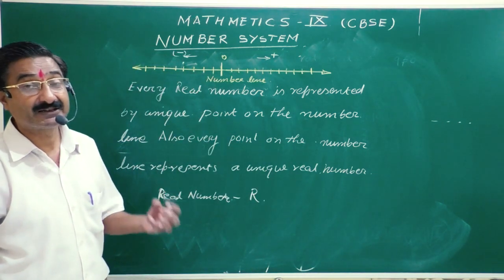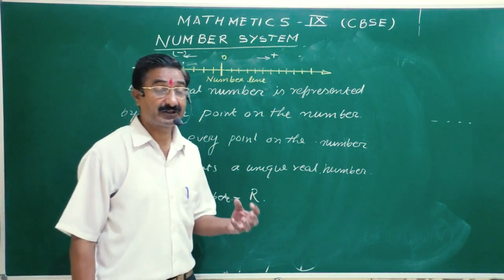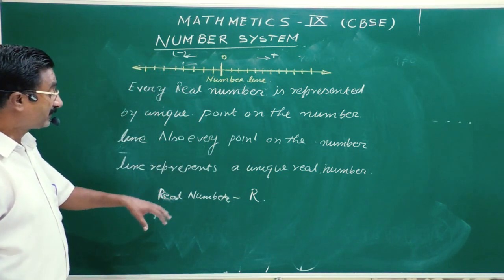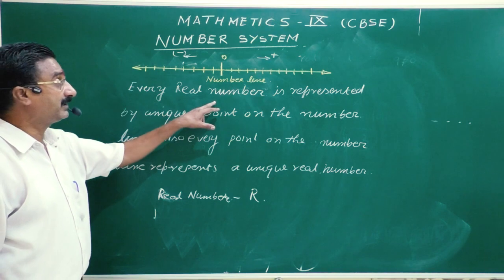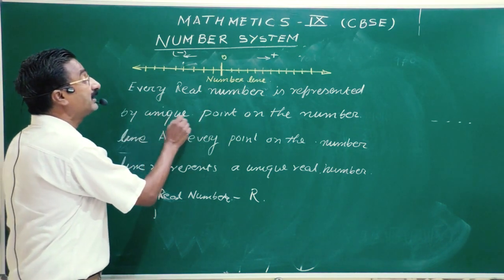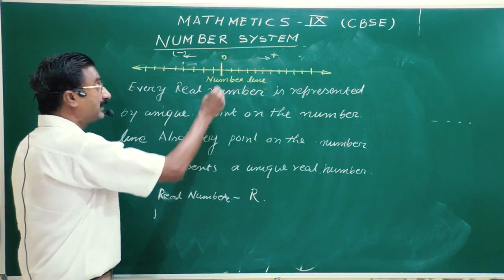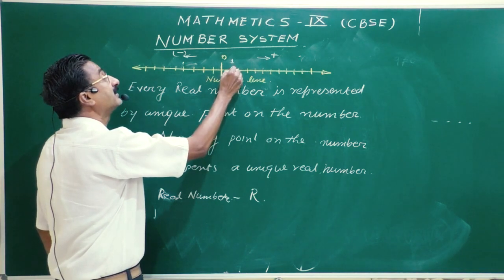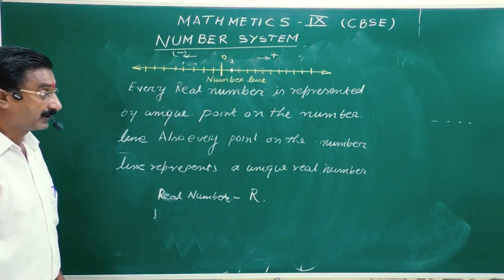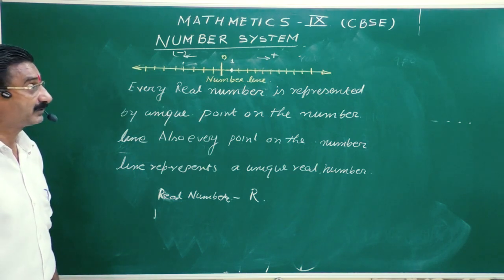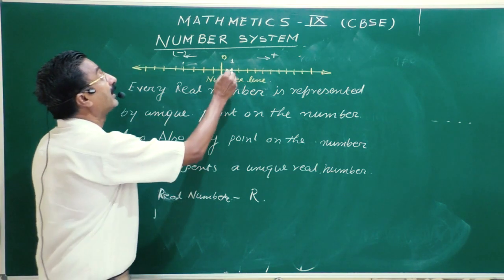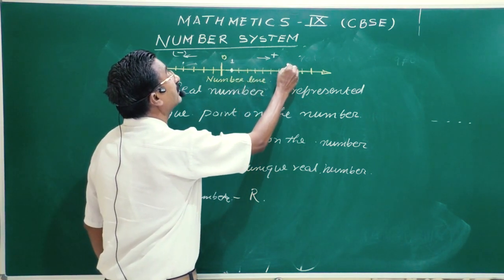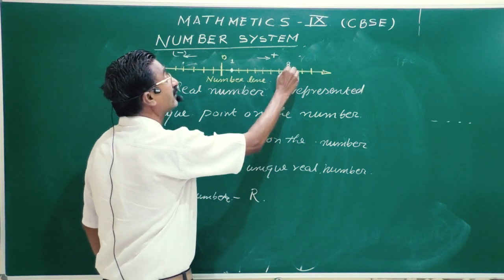All the numbers are collected in this bag, meaning one bag has all the numbers in its container. Now we can say that every real number is represented by a unique point on the number line. For example, if I am taking 1, then 1 is represented by this unique point. Clear? Say 8. So 1, 2, 3, 4, 5, 6, 7 and 8. So 8 is represented by this point on the number line.